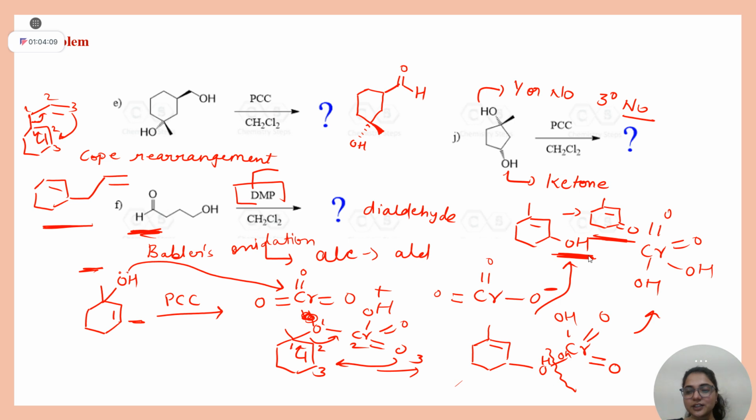Can I tell you trick for this now? This was about concept part. You just have to migrate this oxygen to allylic position. How? And write its oxidation product. Clear? PCC will convert your alcohol to aldehyde. So wherever you are noting, please write: 3-degree allylic alcohols undergo Babler's oxidation via Claisen rearrangement.